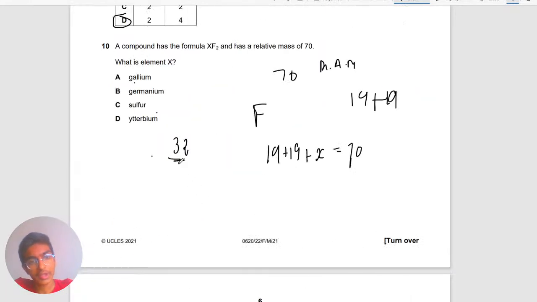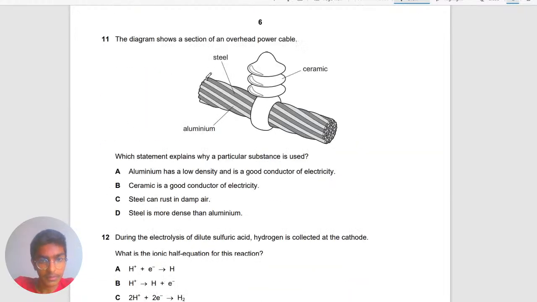So hopefully, yeah, that should be the answer. Let me see in the marking scheme. Yeah, that's the answer. Sulfur is the answer because it has relative mass of 32. So the answer is sulfur.